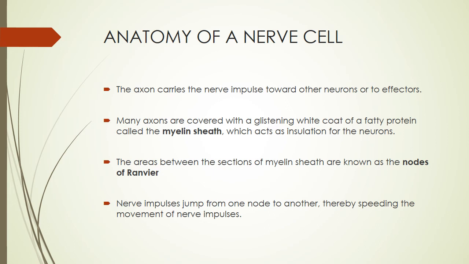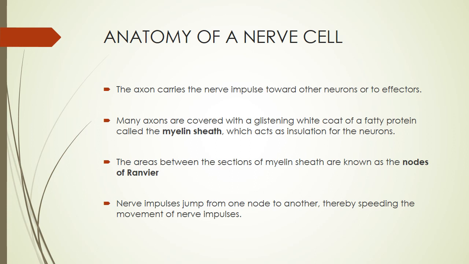And there's something we should know about this axon: it contains a white coat called the myelin sheath, and this myelin sheath acts as an insulator. The areas between sections of the myelin sheath are known as the nodes of Ranvier. Nerve impulses jump from one node to another, thereby speeding up the movement of nerve impulses.